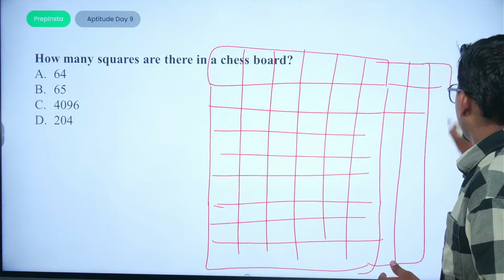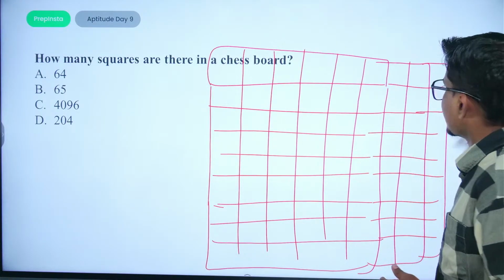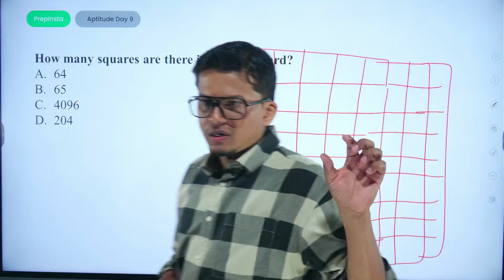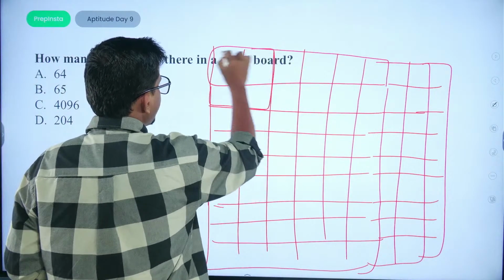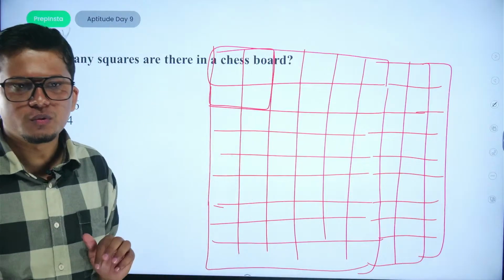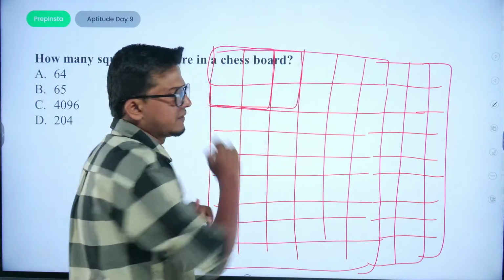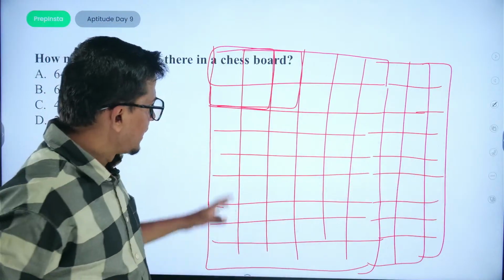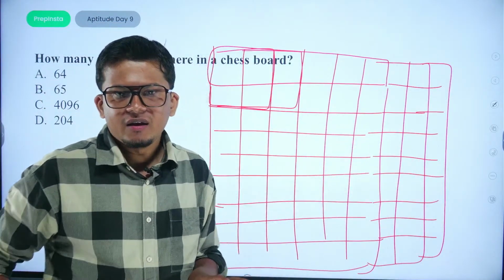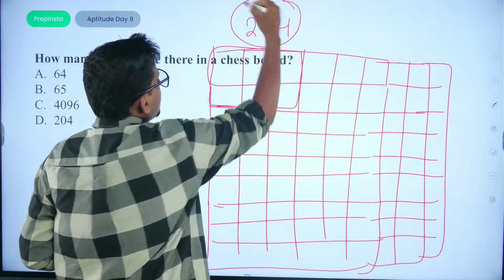So if we complete the diagram now, what you are answering is 64. You are just counting the small squares, but can't a square be formed in such a way that it is a 2 cross 2 matrix, or in the same pattern a 3 cross 3 matrix, 4 cross 4 matrix, 5 cross 5 matrix as well, right? In this way we will get a total of 204 squares.